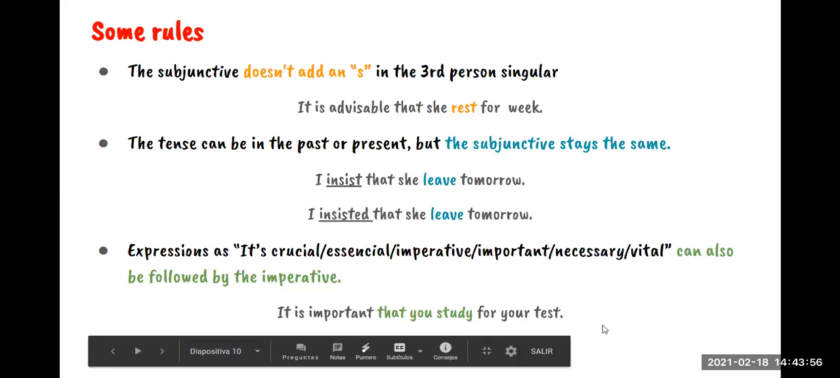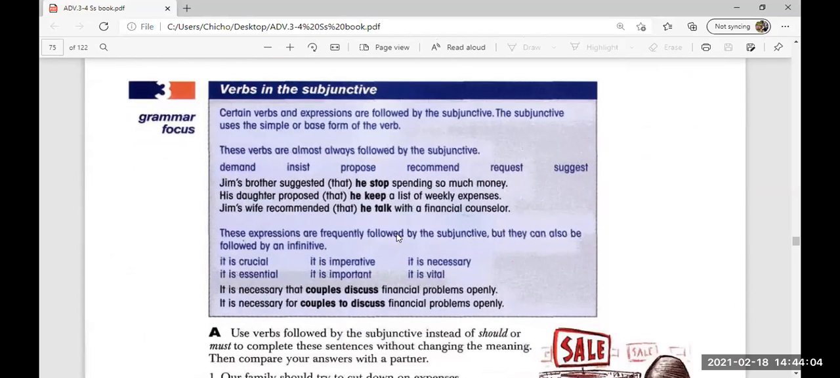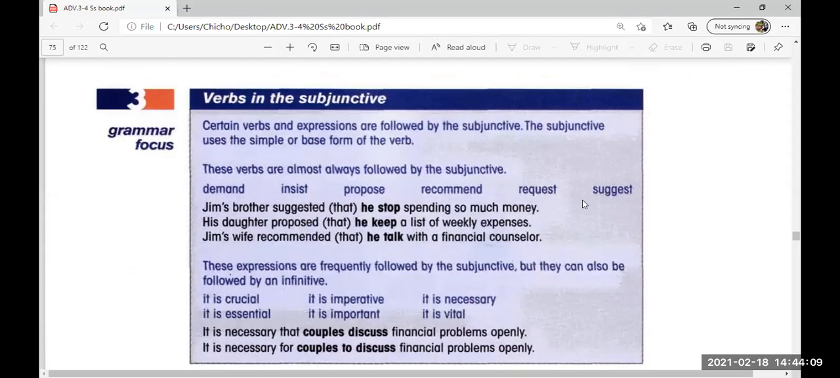Let's go to your book. Here we have verbs in the subjunctive. It says, certain verbs and expressions are followed by the subjunctive. The subjunctive uses the simple or base form of the verb. For example, these verbs are almost always followed by the subjunctive: demand, insist, propose, recommend, request, and suggest.